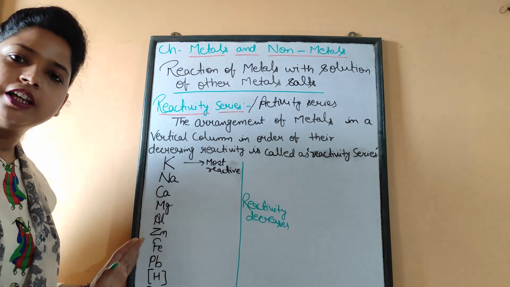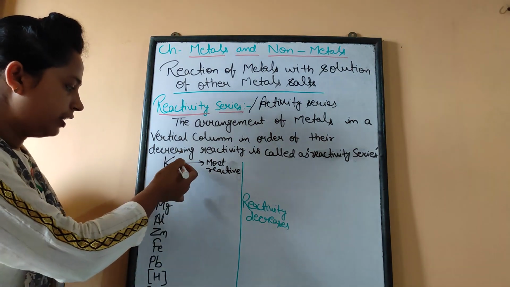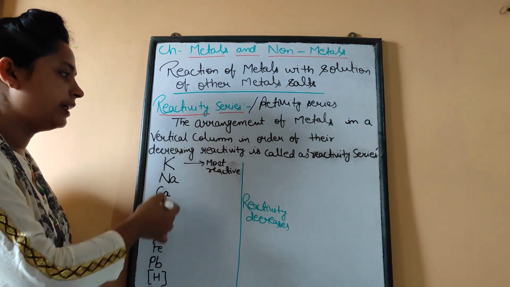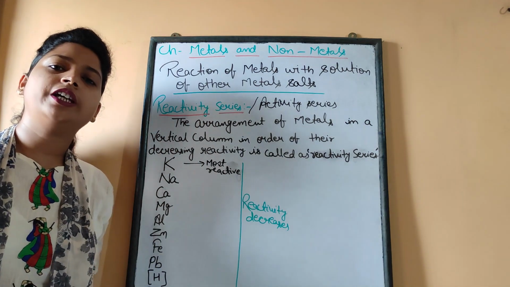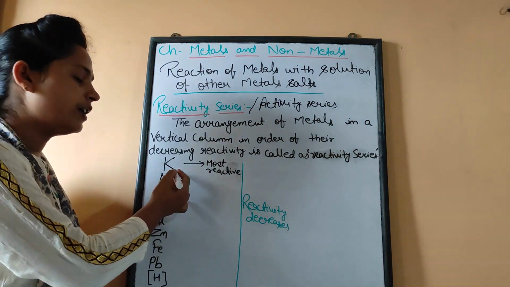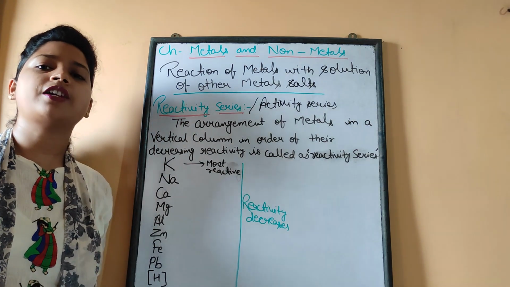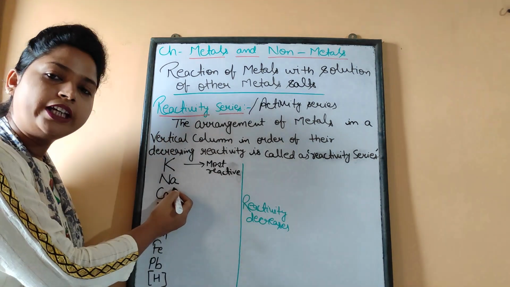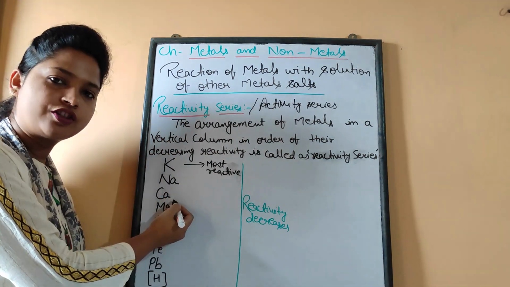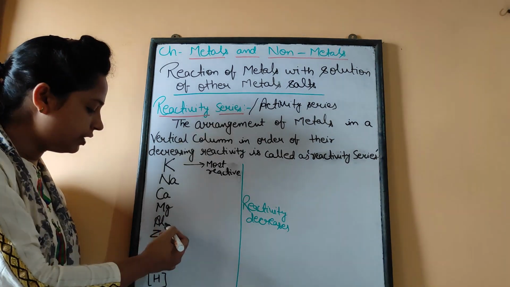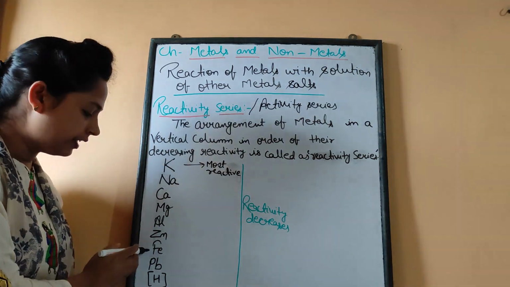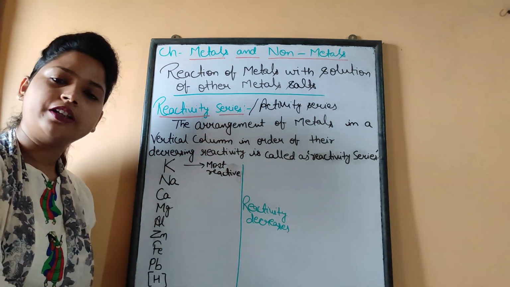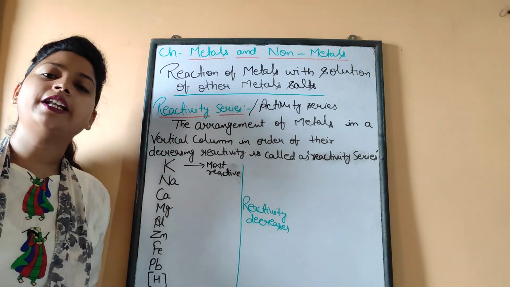Now here I have made the reactivity series. Here you can see several metals are given, and these metals are arranged on the basis of their reactivity. So very first is K, that is potassium. Potassium is the most reactive metal. Now the second is sodium, then calcium, magnesium, aluminium, zinc, iron, lead, hydrogen, copper, mercury, silver, and gold.